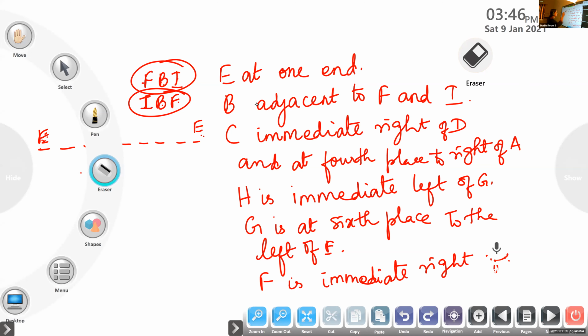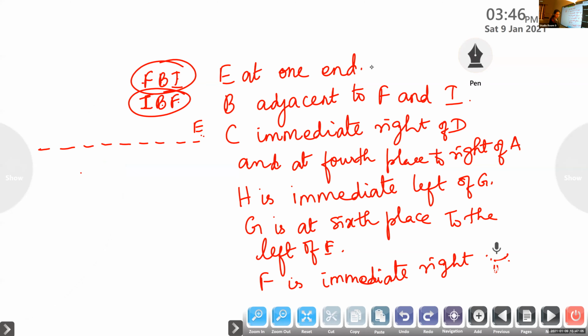So the first condition we have used, the next condition also we have used. G is at the sixth place to the left of E. So to the left of E, the sixth position: 1, 2, 3, 4, 5, 6. So here G will be coming.